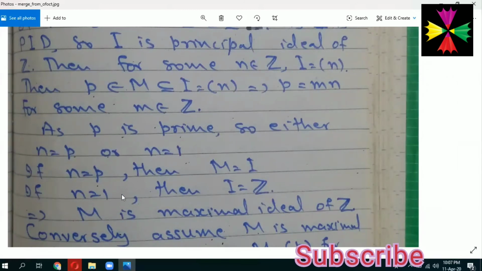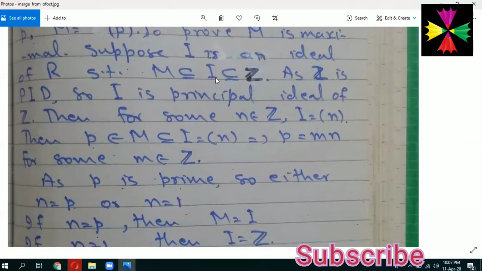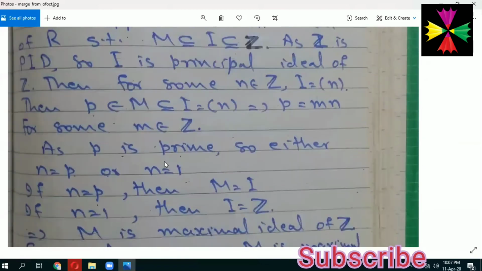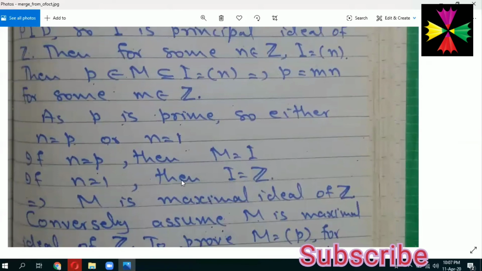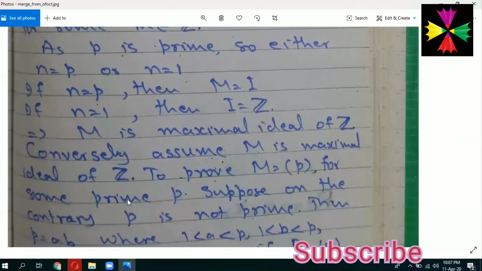And if n is equal to 1, then I is equal to Z, because I is generated by n and Z is generated by 1. So n equal to 1 means I is equal to Z. So we have taken that M is a subset of I and I is a subset of Z, and we come to the conclusion that either M is equal to I or I is equal to Z. It means M is a maximal ideal of Z.